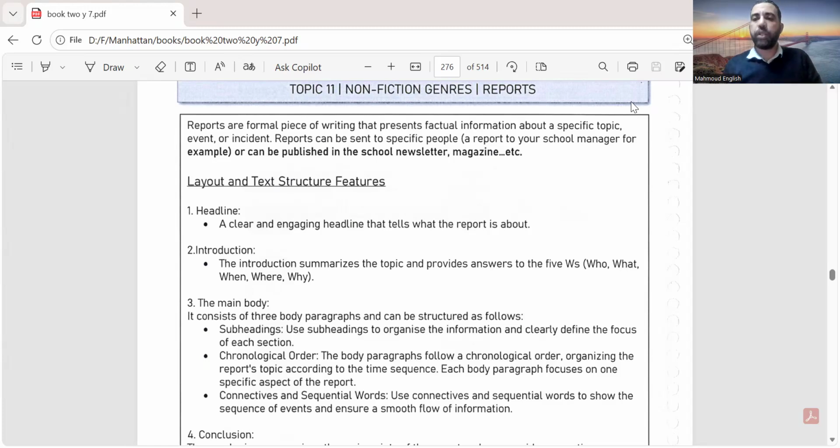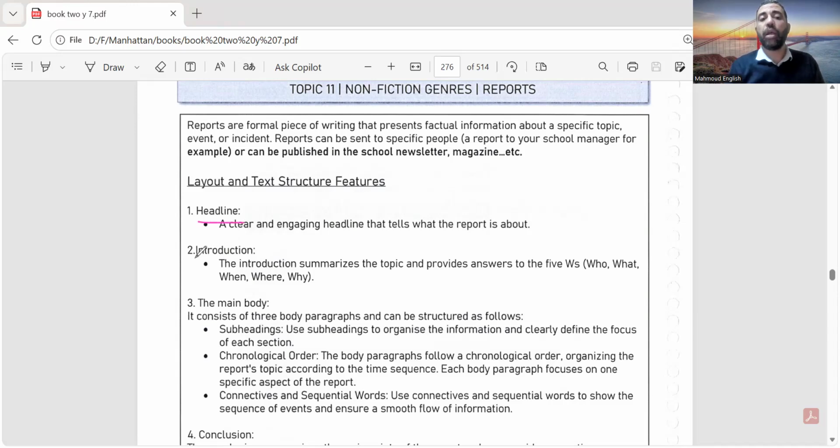Anyway, a report that you write about something. You write a report in a magazine, a school magazine, for example. When you write about a school magazine or report, you have to follow some features. First, the headline. We must have a title, must have a headline. This is number one. You must have a title. The title should be catchy.